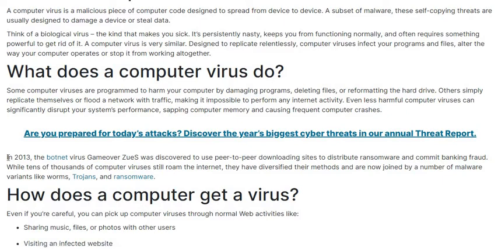Students, the great attack of computer virus was in 2013. The name was botnet virus. It disturbs banking services and banking frauds. Nowadays, some popular viruses are there. Their names are malware variants like worms, trojans, and ransomware. These viruses are still present in the internet. So we need to protect our computer, and we should install antivirus systems in our computer and mobile phone.